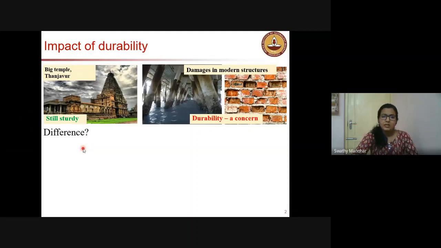That's why durability-based design comes into action. While designing the structure itself, while constructing the structure itself, we are getting prepared for dealing with durability problems. We don't want our structure to have durability issues in the next 10, 20, or 50 years. What all can be done for that? Durability is all about the porosity and permeability of the system, or the transport properties of the system. For that, we should understand what problem our structure is going to face.